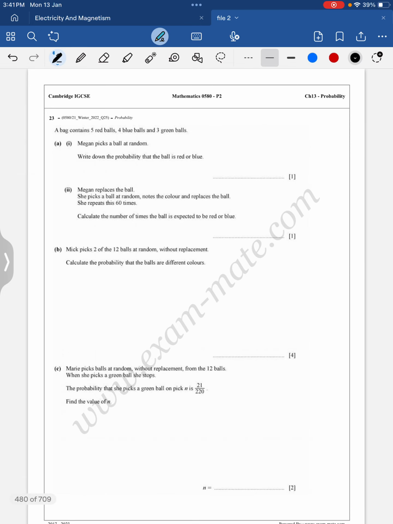Clear? Question number 23. A bag contains 5 red balls, 4 blue balls, and 3 green balls. Megan picks a ball at random. Write down the probability that the ball is red or blue. So probability of red plus probability of blue. Probability of red is 5 upon total, which is 5 plus 4, 9, 9 plus 3, 12, plus probability of blue is 4 upon 12. So simply 5 plus 4, 9 upon 12 is the answer. Clear?